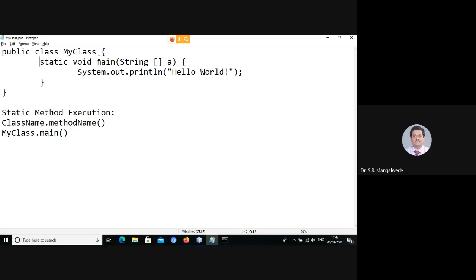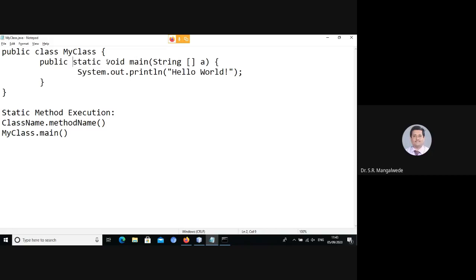So if main is to be accessed outside this class by the Java runtime environment, then it has to be made a public method. So the access specifier or the visibility specifier must be public. That is the third point.